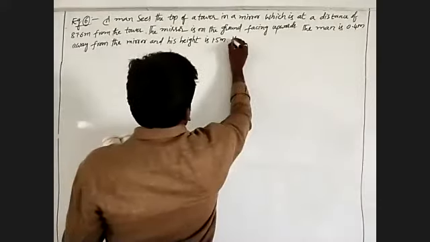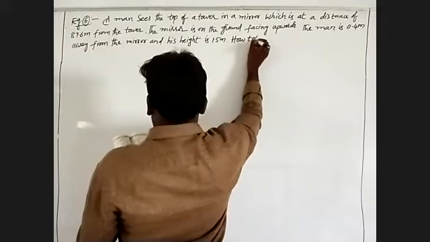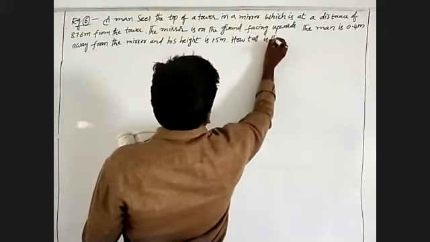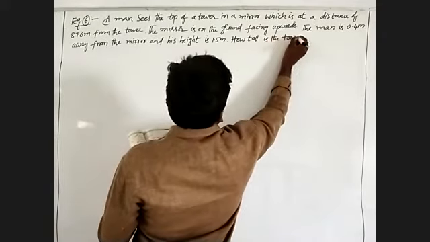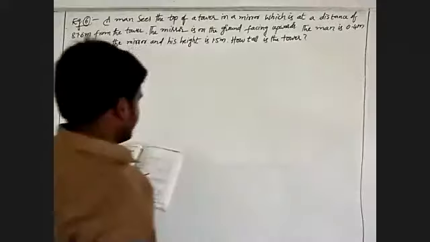How tall is the tower? Tall means its height.